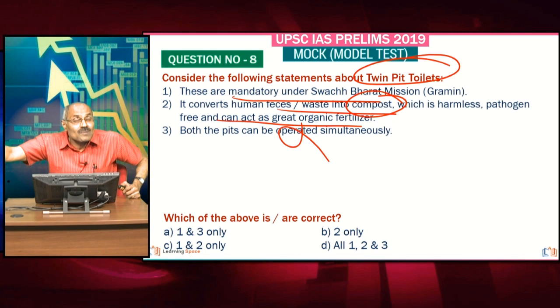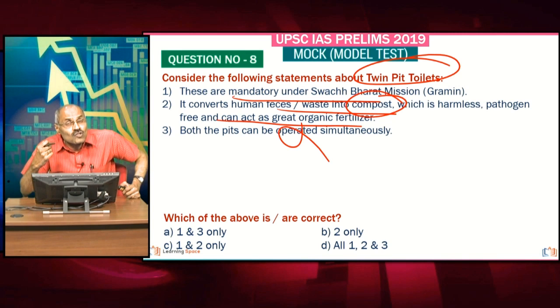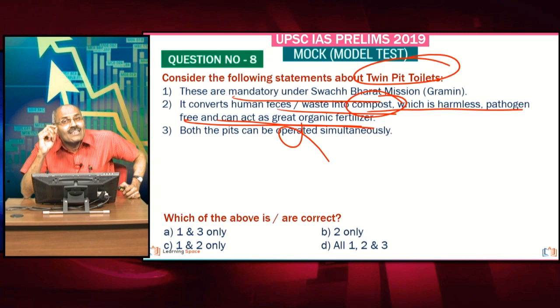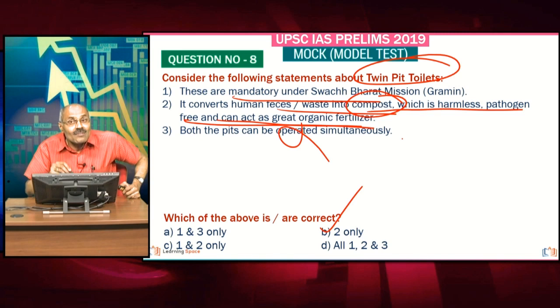Once it is filled, close it, seal it, then operate the second one. This is the concept of twin pit toilets, and the waste in the first pit that will be converted into this organic compost, which is harmless, pathogen free, and can act as great organic fertilizer. Right friends, 2 only is correct here.